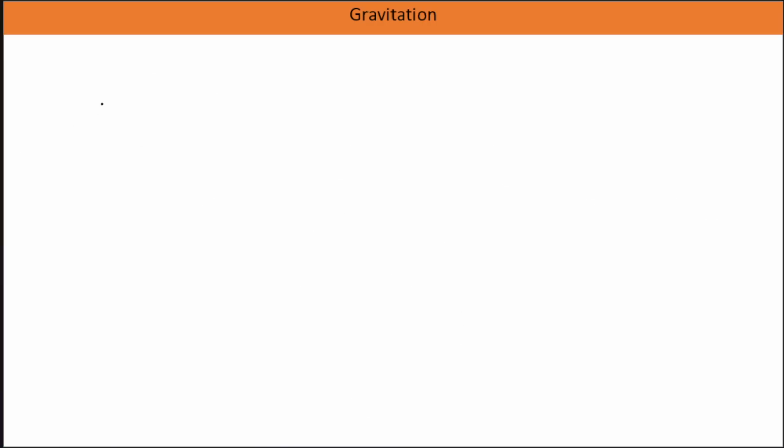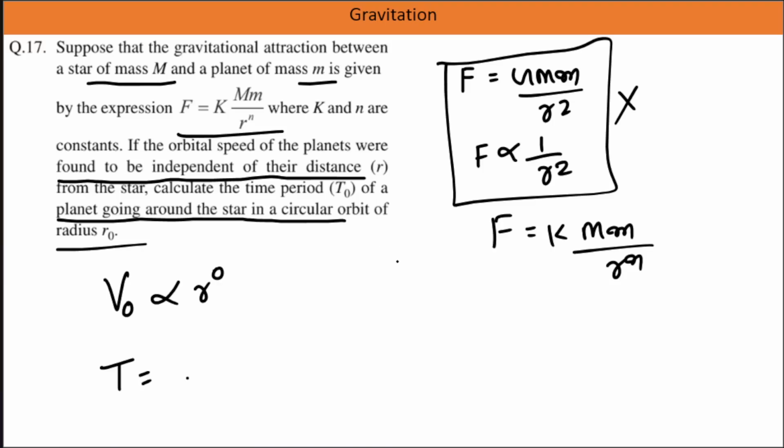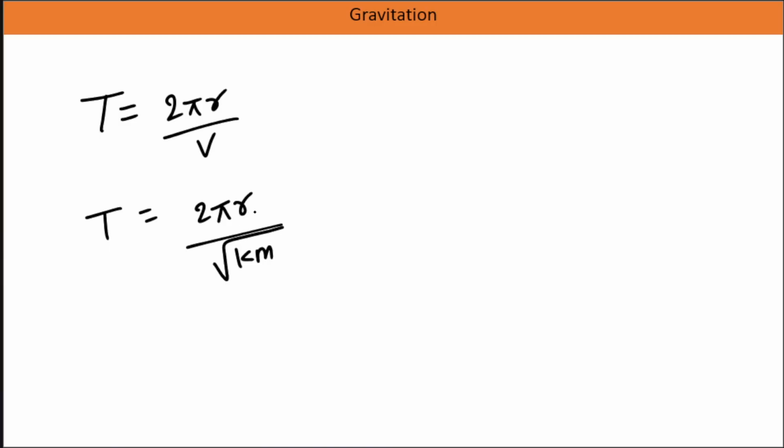Now we have to calculate the time period. You know that if anything is going in a circle, the time period can be written as 2 pi r by v. So this is equal to 2 pi r divided by root under k m. This will be your time period. And the r value is given as r naught. So T naught is 2 pi r naught by v, which is 2 pi r naught by root under k m.